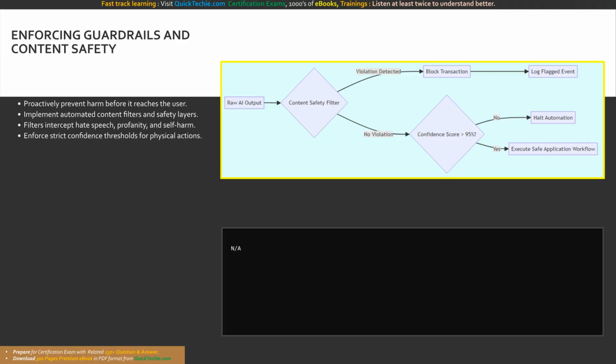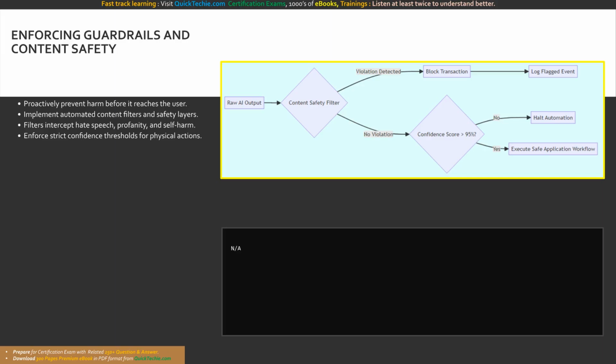If a safety violation is detected, the layer immediately blocks the transaction. Furthermore, accountability in applications interacting with the physical world, such as computer vision systems driving robotics, requires the strict enforcement of confidence thresholds. The application code must be explicitly designed to completely ignore AI predictions if the model's mathematical certainty falls below a highly conservative percentage, safely halting the automated process. By architecting these aggressive safety layers, organizations actively prove their commitment to ultimate accountability.